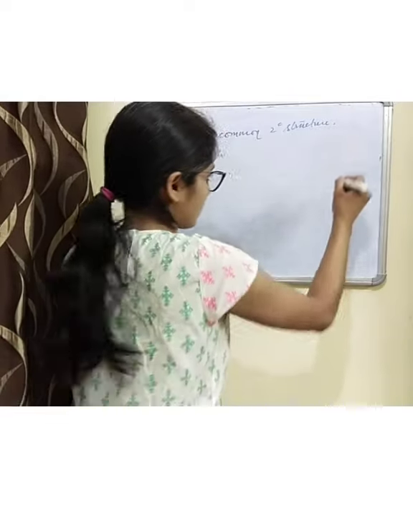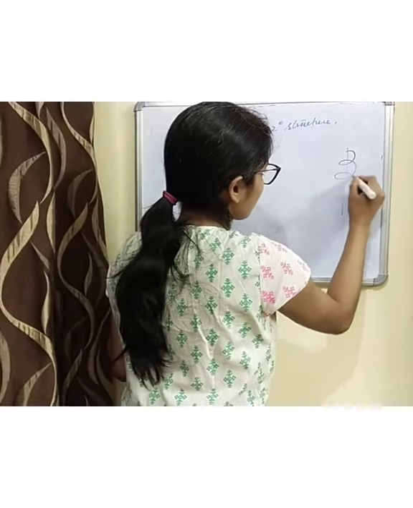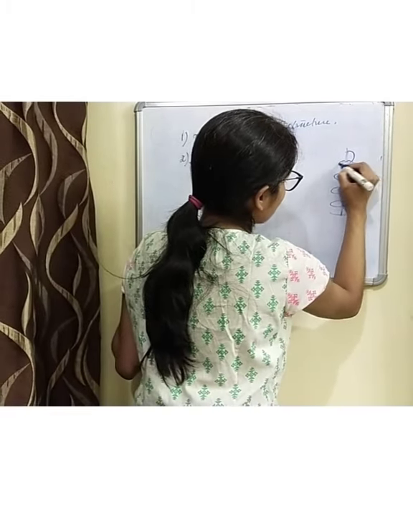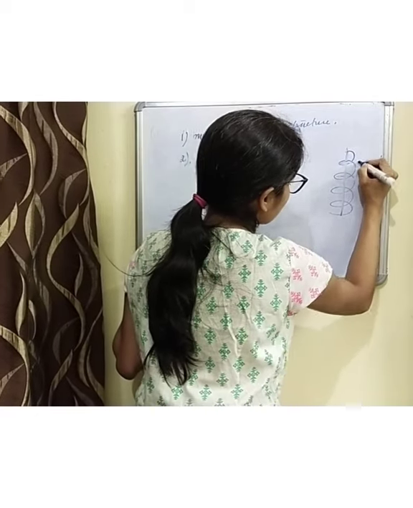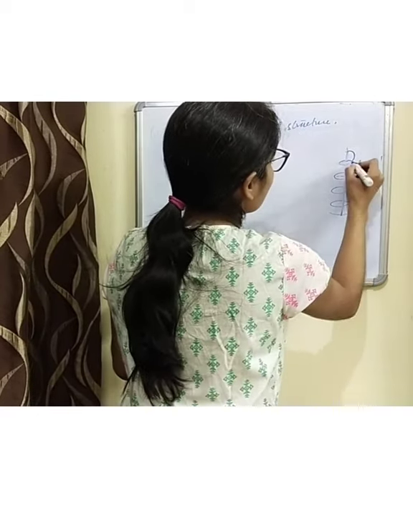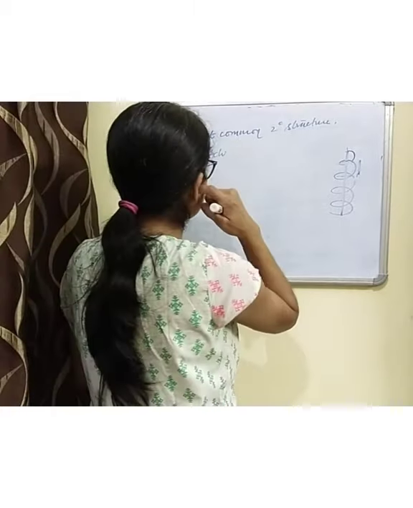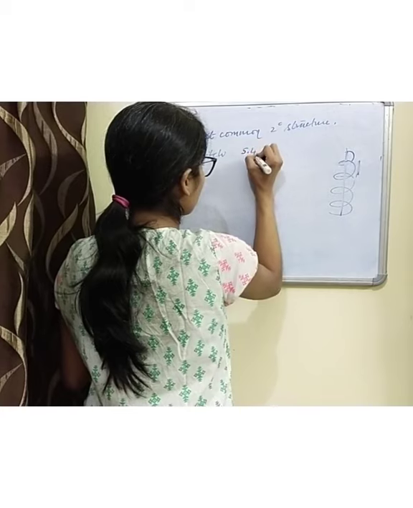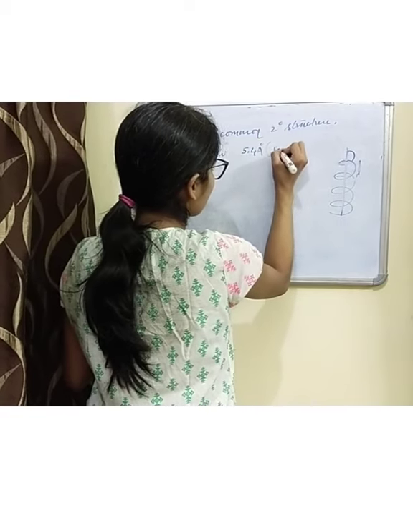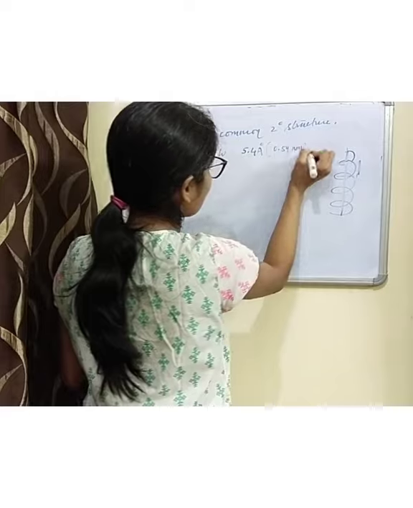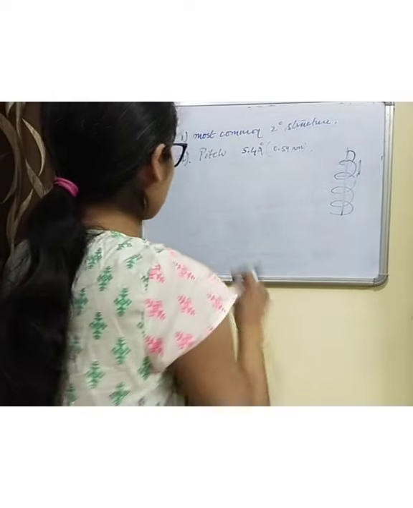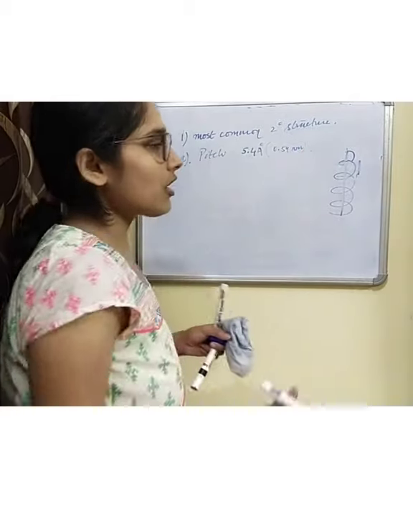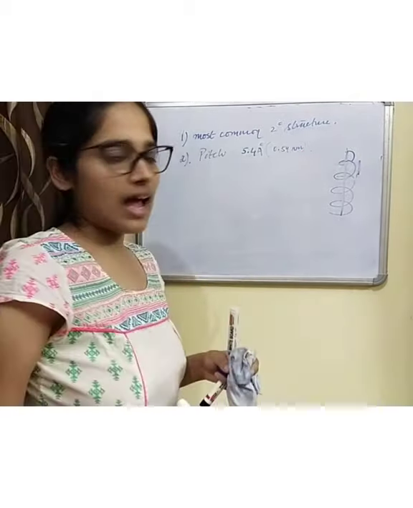So if they are wrapped around an imaginary axis, this is one turn, this is the other turn. The distance between these two is known as pitch, and this distance is 5.4 Armstrong, or you can say 0.54 nanometers. Okay, the pitch is specific for alpha helices. Then